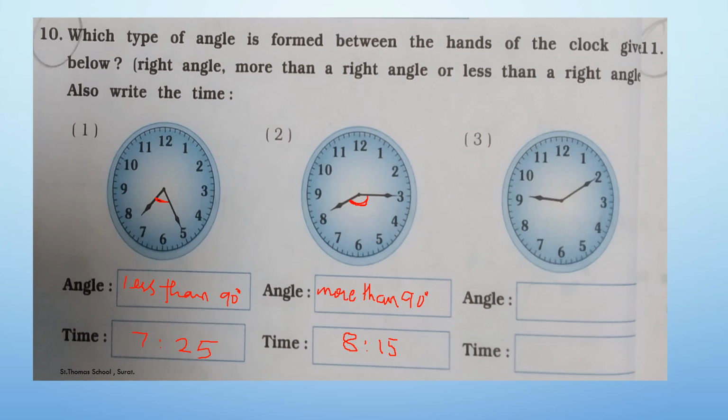Now, question 3. So here in this picture, the time that has been given is 9:10, and the angle that has been formed is something more than a 90 degrees. So you have to write it like this, more than 90 degree, and in the time you have to write as 9:10. So I hope it is clear to you.